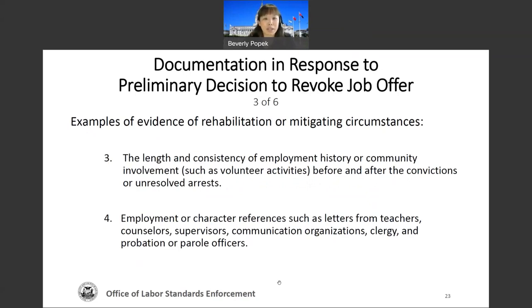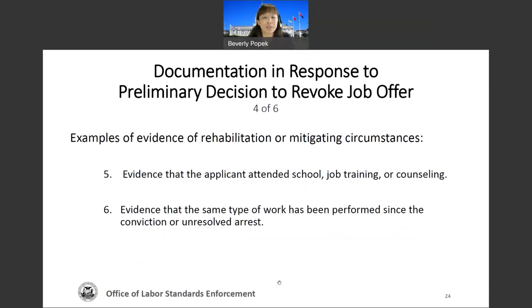This is another slide having you understand more evidence of rehabilitation and mitigating circumstances, such as maybe there's community involvement. You should consider that someone has also been involved with volunteer activities before or after the convictions, or the length and consistency of employment and their history of employment. And number four, I think is always super important, character references, reference letters. You should look at these evidence and examples of rehabilitation or mitigating circumstances.